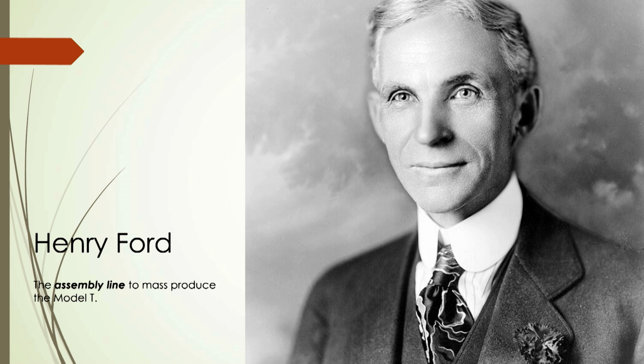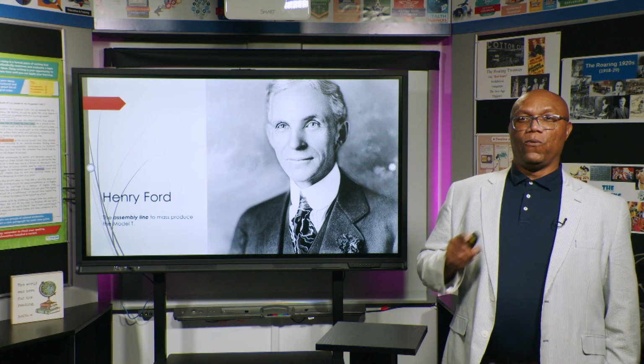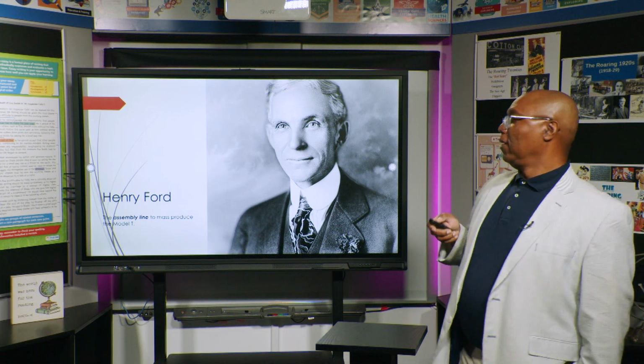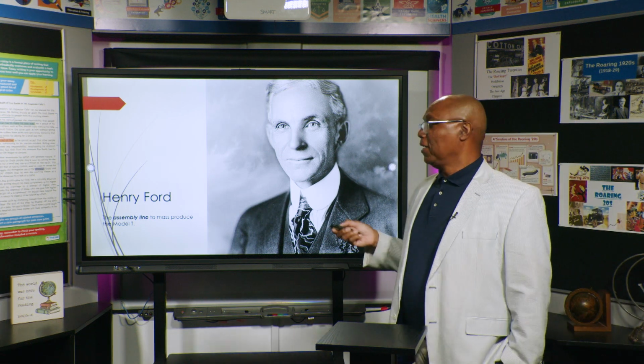An interesting story about Henry Ford: when asked what color you could get the Model T in, he said you can get it in any color you want as long as it is black, because making just a black car took out one step, of course, in the process. So one color, one car, Henry Ford, the assembly line.